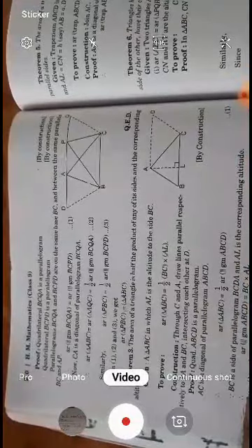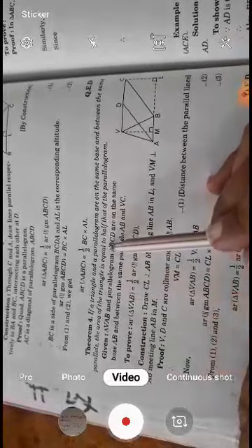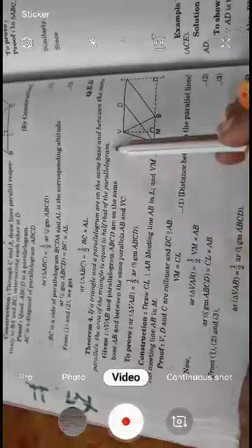Now after that, this is the most important theorem which we use in our exercise. If a triangle and a parallelogram are on the same base and between the same parallels, the area of triangle is equal to half of parallelogram.